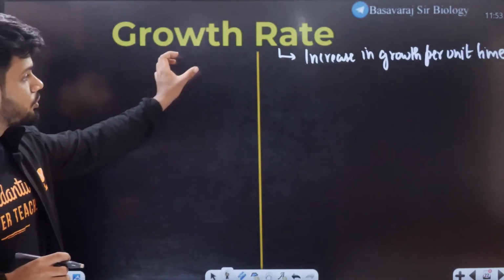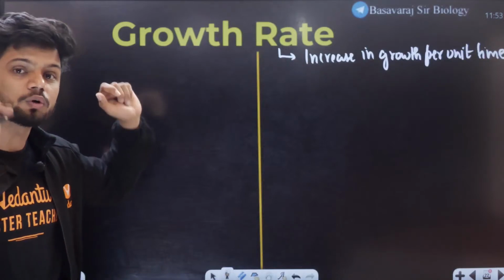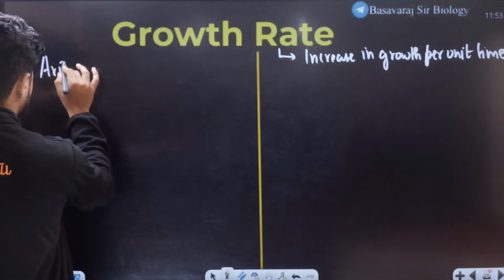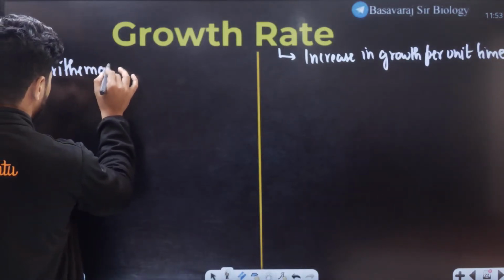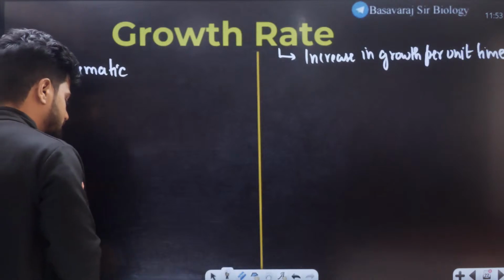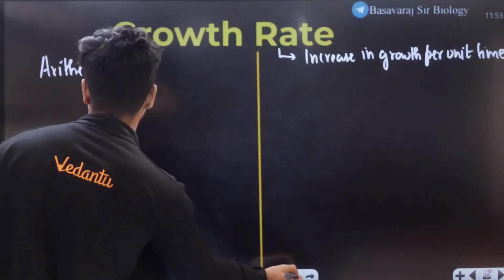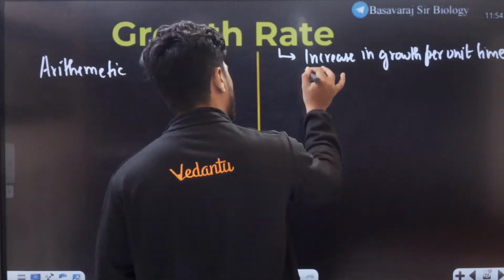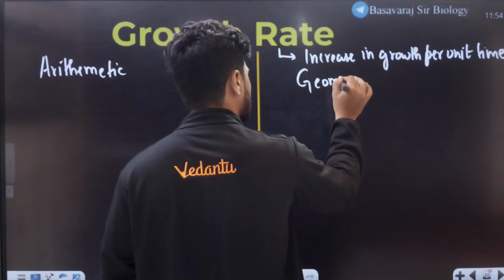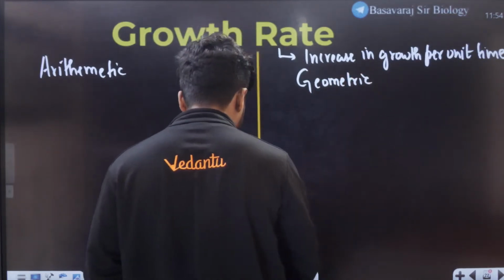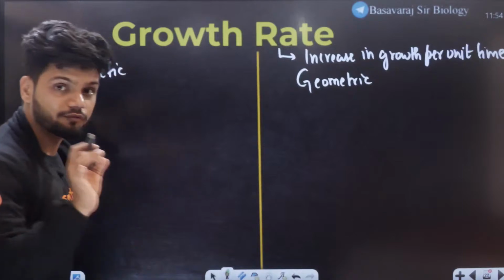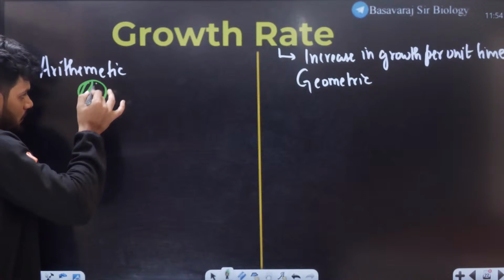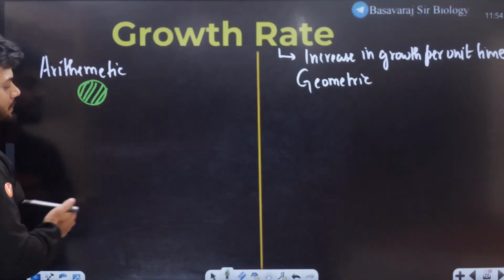In growth rate, there are two types. One is called arithmetic. The second one is called geometric. Now, what is the difference? Listen very carefully. For example, this is a meristematic cell.